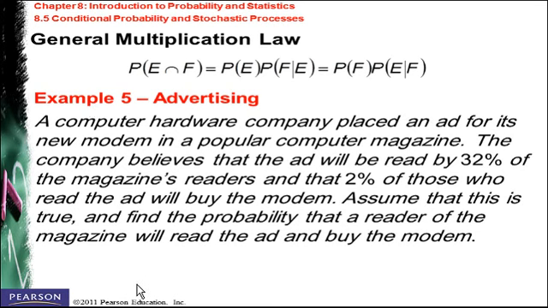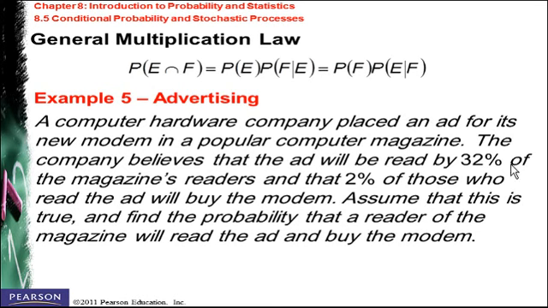A computer hardware company placed an ad for its new modem in a popular computer magazine. The company believes that the ad will be read by 32% of the magazine's readers and that 2% of those who read the ad will buy the modem. Assume that this is true and find the probability that a reader of the magazine will read the ad and buy the modem.